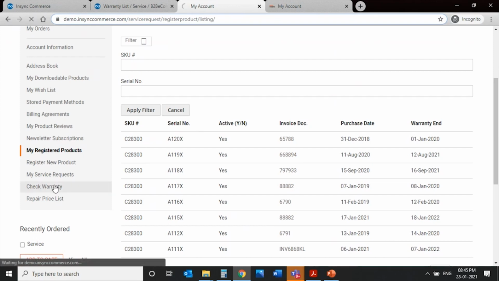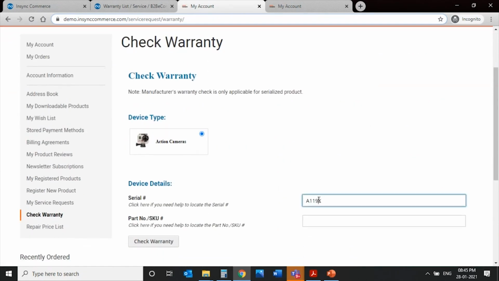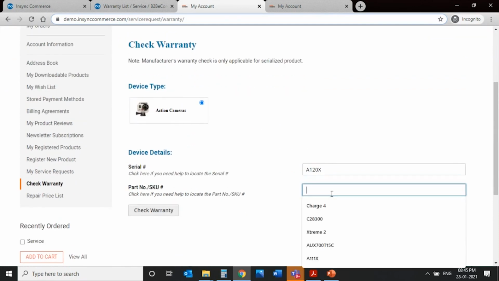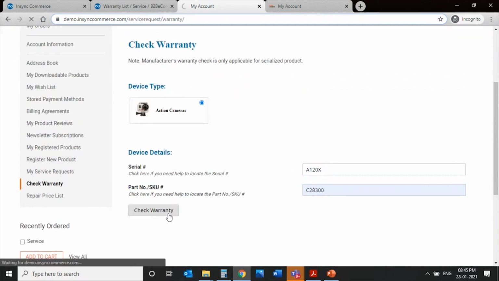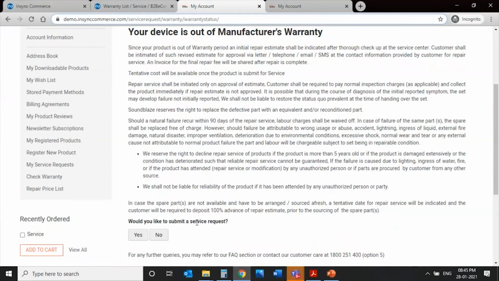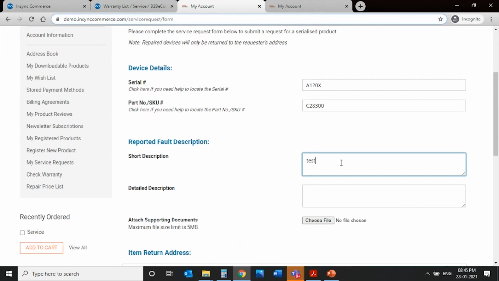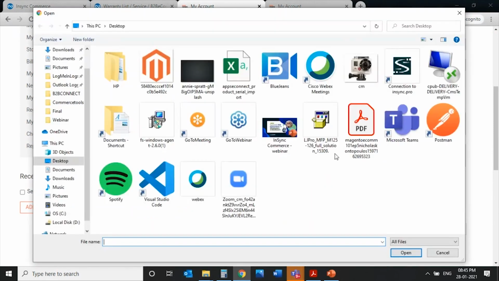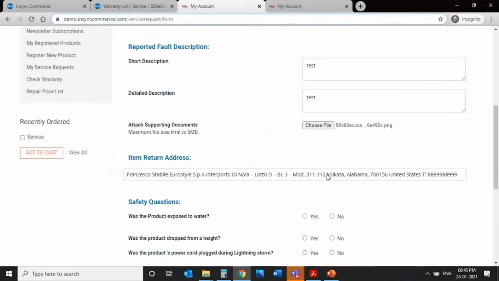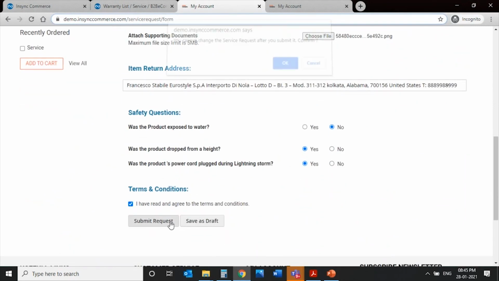So I'll again go into check warranty and select the product type, for example, provide the serial number, the SKU, check warranty, and it's going to tell me it's outside your warranty. Would you still like to request a servicing of the product? I would say yes. They again ask me the same questions. What is the issue with the product, provide some supporting documents for the item not functioning as expected. The questions that are generally asked, submit a request.